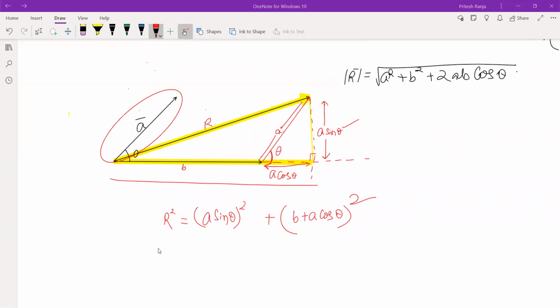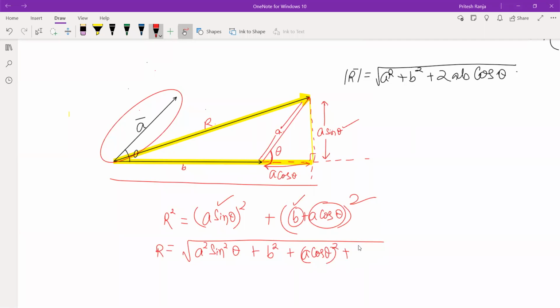Now r will be root of, let us expand this. So a square sin squared theta plus, here I'll apply x plus y whole square. So b square plus a cos theta whole square plus 2ab cos theta. Right? I just applied x plus y whole square: x square plus y square plus 2xy.